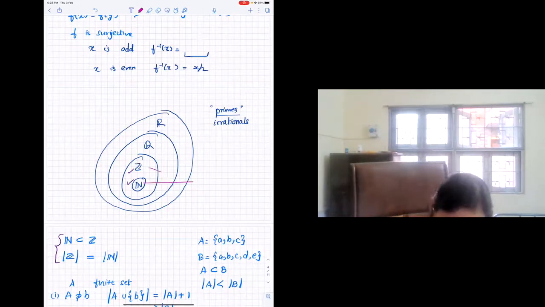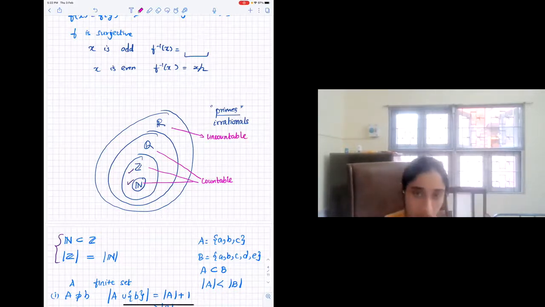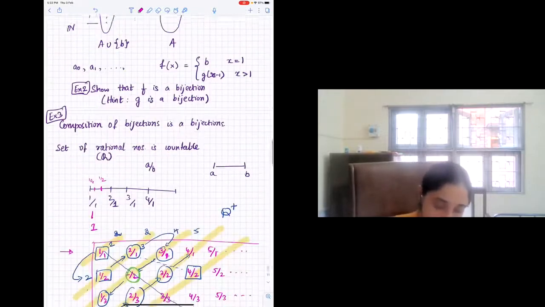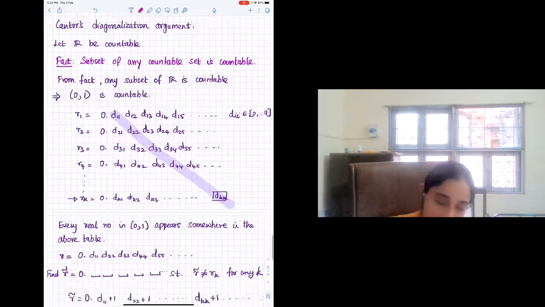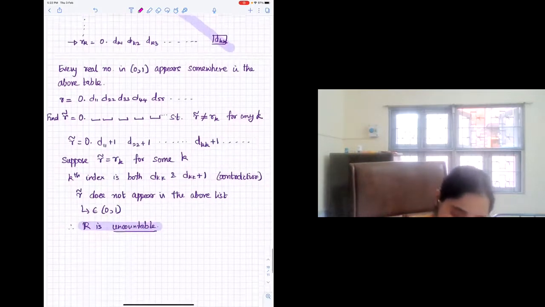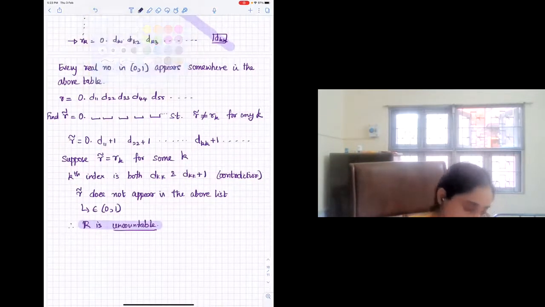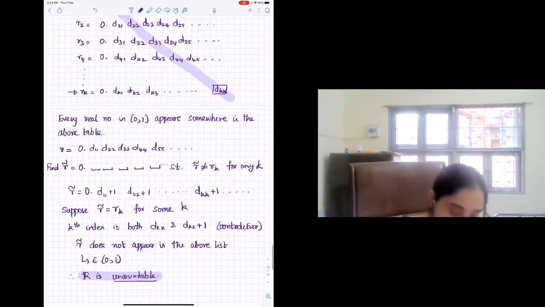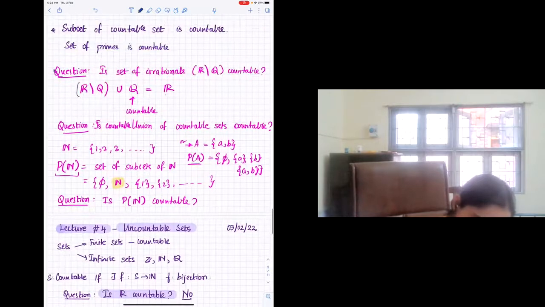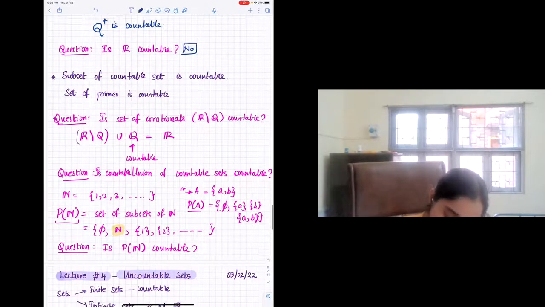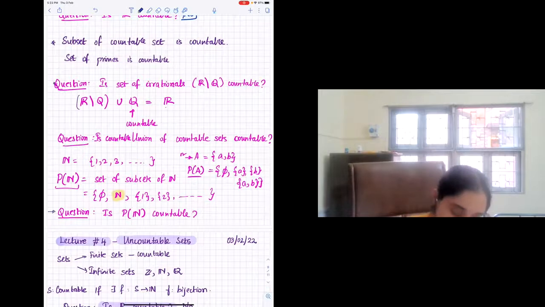So these things are all countable. And reals. Okay, so now that you have seen this proof and you did not raise any questions, I'm assuming that you understand the proof. Now let's go to the other question that we saw the other day, which is about the power set of natural numbers. So this question is done. Next, I want to look at this question, where you want to look at power sets of the set of natural numbers.